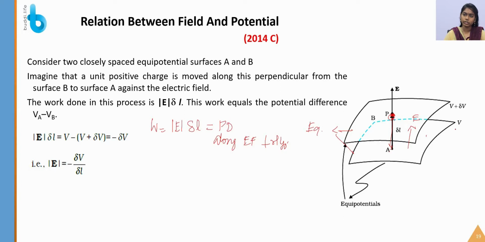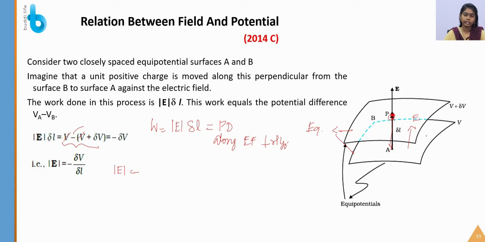So what is the potential difference here? So this is V minus V plus del V. So I am just subtracting to get the potential difference, and I am equating it with the work done. So by solving this, we will get the modulus of E equal to, minus this V and V get cancelled, so that the minus delta V will come.